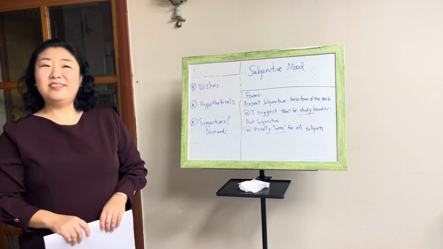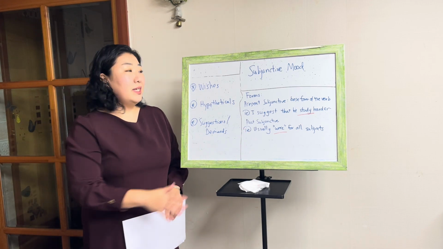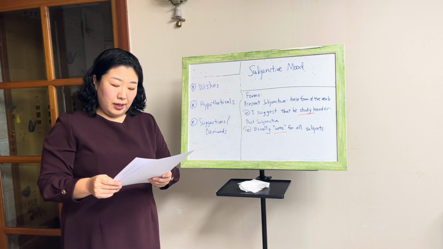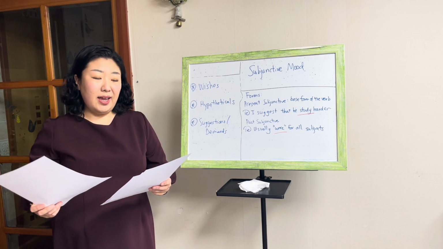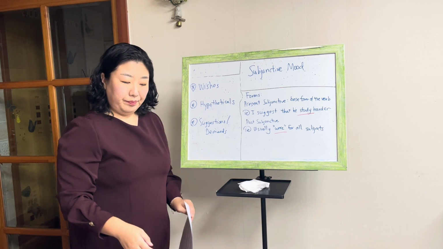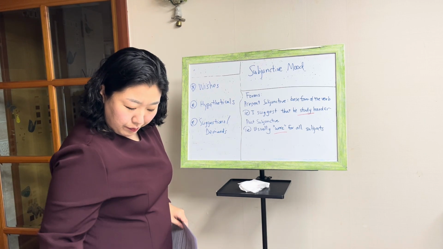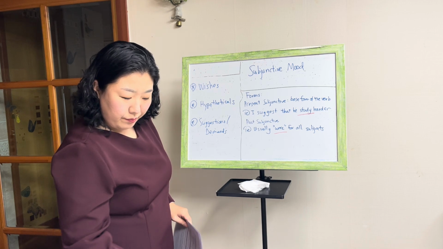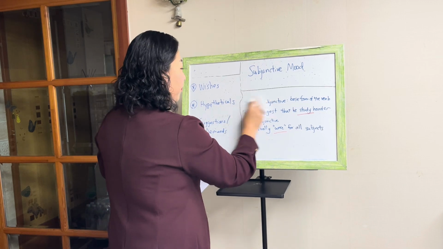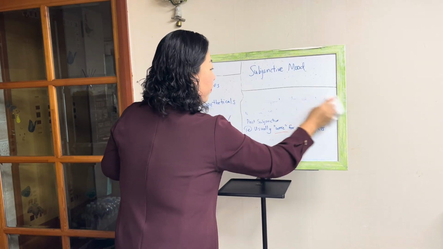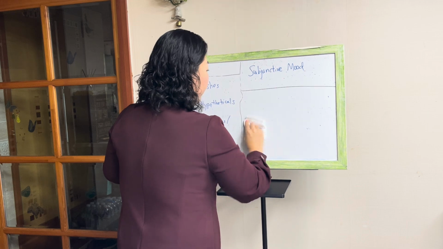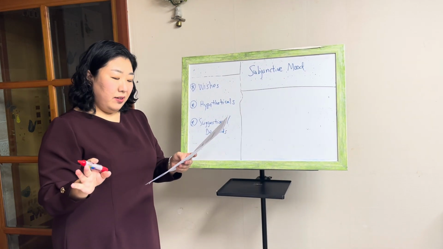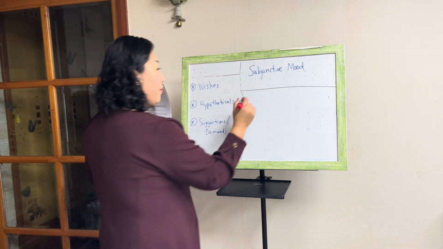Please copy this, and then I'm going to erase it, and I will give you some examples of present subjunctive and past subjunctive. Okay, good. All right. So an example of present subjunctive making suggestion would be